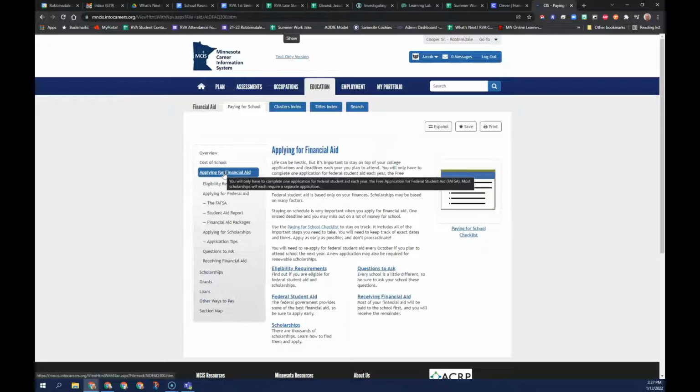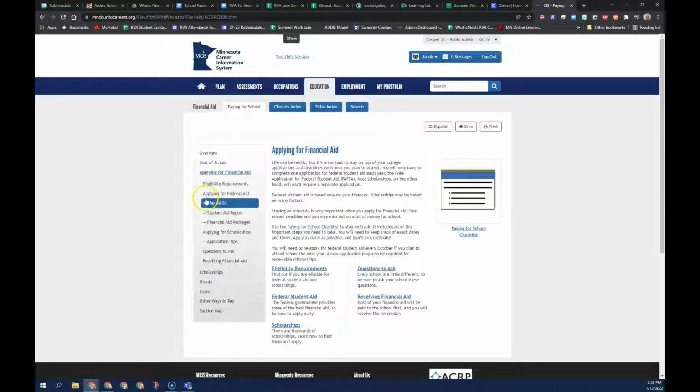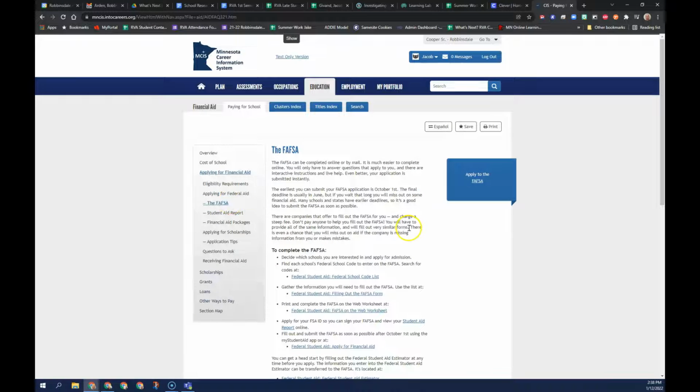Applying for financial aid. There are a few things, and one of the first things you have to do, there's a form that you have to fill out every single year to get, even when you apply for schools, and it's called the FAFSA. The FAFSA, there it is right there. If I click that, this shows you about how you can complete the FAFSA. And if you're a senior this year, you can already complete the FAFSA for next year. So let's say you want to go even to like a community college, like North Hennepin Community College, or maybe you want to go to a 4-year school like St. Cloud State or Mankato State, University of Minnesota, whatever it is. You always want to start by filling out the FAFSA.